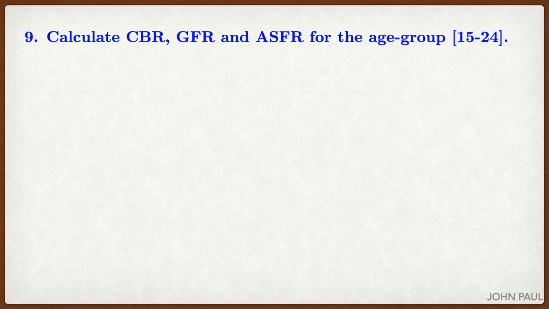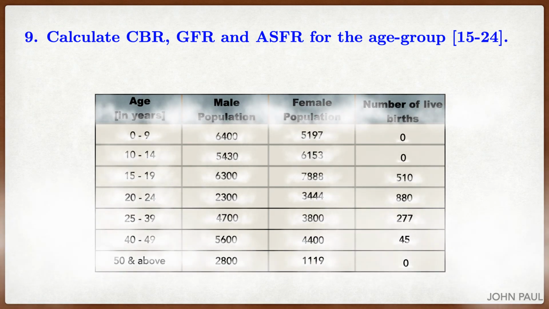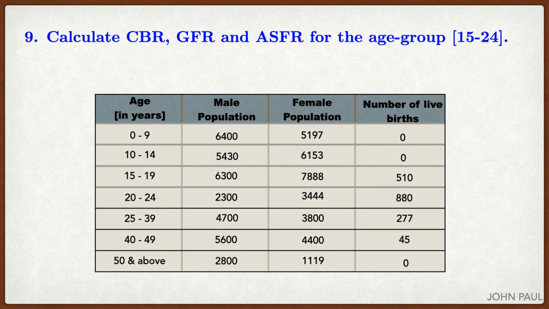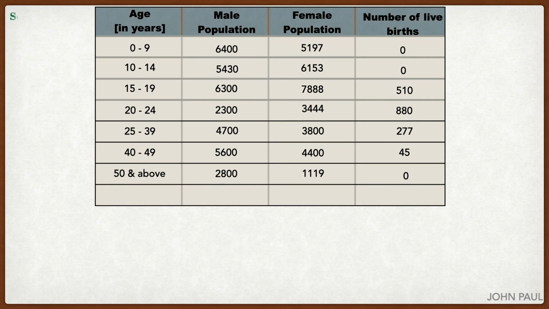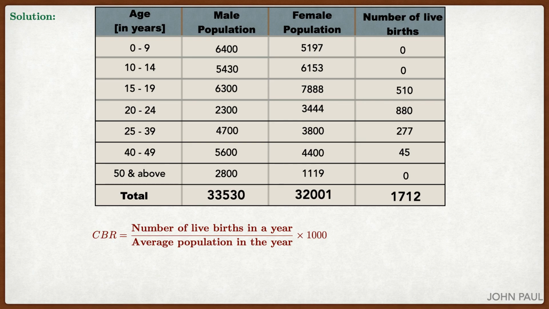Ninth problem. Calculate CBR, GFR and ASFR for the age group 15 to 24. The table is given to us. So from the given table, we'll find the total and then we'll substitute. Solution. Find the total. Now we'll find CBR.